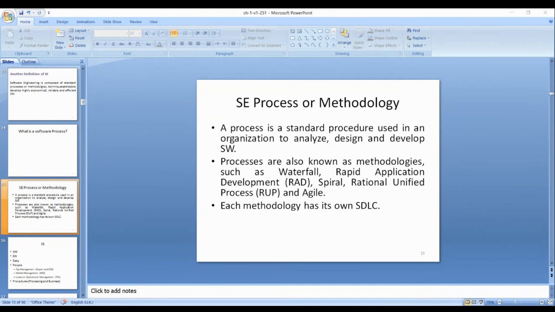Those are different job descriptions, but the job is the same. Only the job names and titles are different. Then after 2 to 3 years you become a senior software engineer, senior programmer, or senior developer.